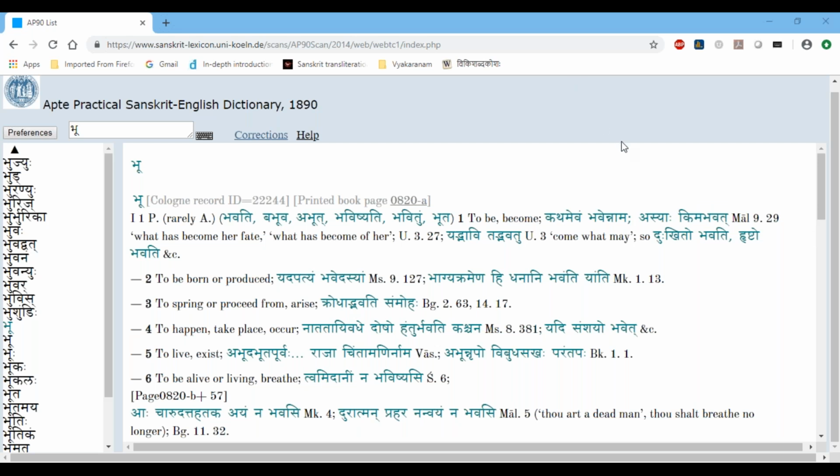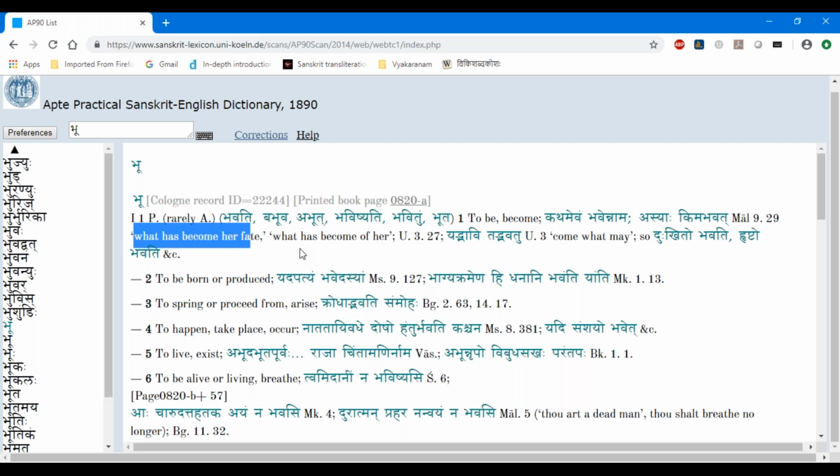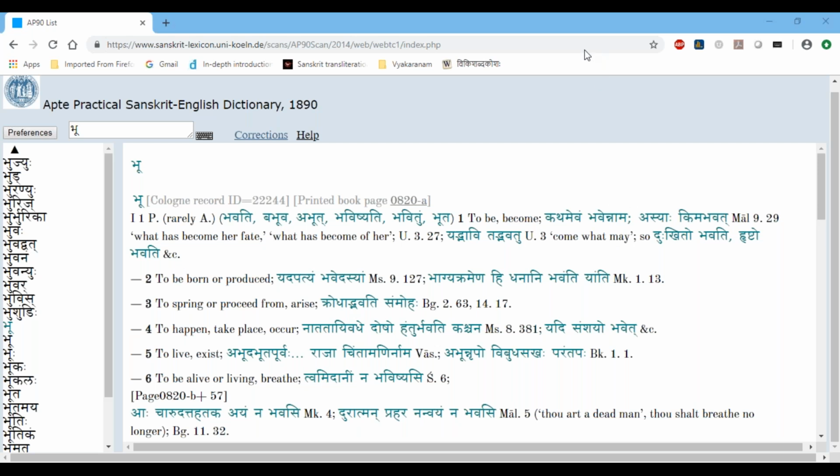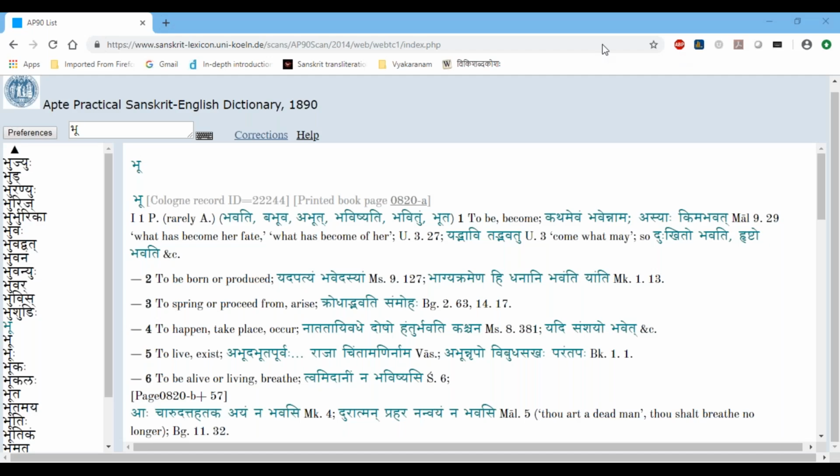Okay. Somebody is saying they don't see it, but I don't understand what you're typing in the chat window. Okay. And then, so here he says, what has become her fate? What has become of her? So asyaha kim abhavat? What has become of her? Katham evam bhaved nama iti. So he's just translating it. Okay, you're not able to see the screen. Okay, let me check what I'm doing. Yeah, I'm sharing the screen. Let me see. Yeah, I'm sharing the screen. Okay.